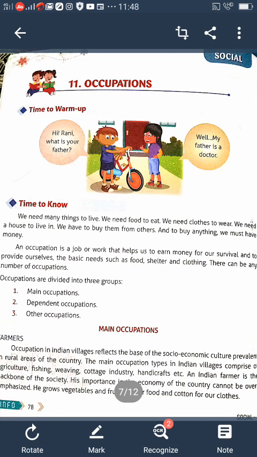So what do you understand about this? What is the meaning of the name of the lesson? Occupation. Occupation ಅಂದರೆ ಏನು? ಕೆಲಸ ಅಲ್ವಾ?